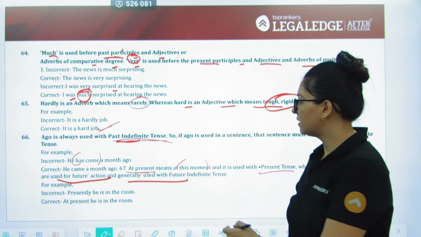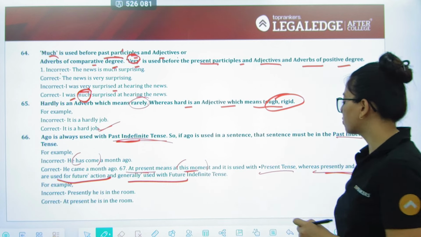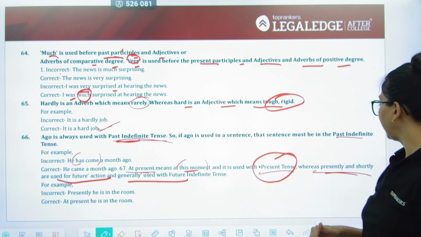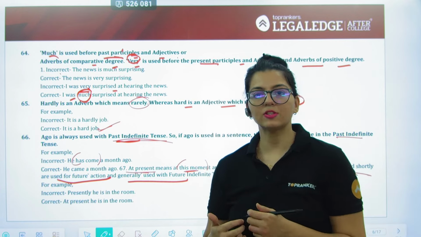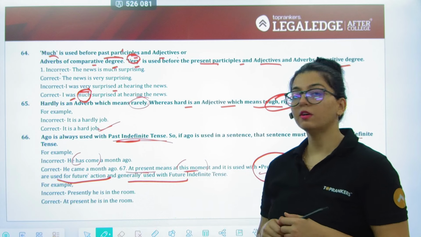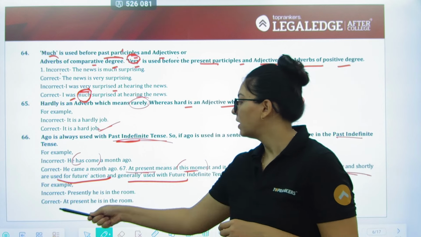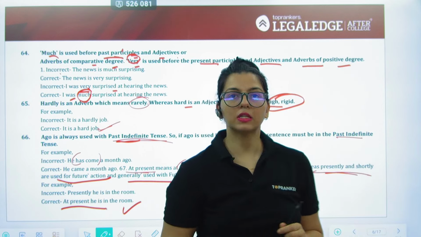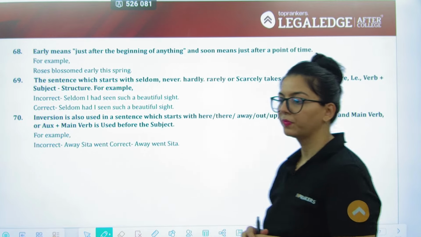Why? Because "at present" is always used for this moment, so it is going to be used with a present tense, right? Likewise, "presently" and "shortly" are always going to be used for a future action that is being talked about. So "at present, he is in the room" becomes correct.